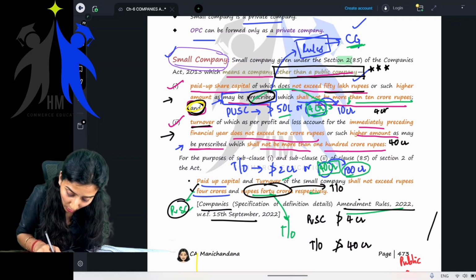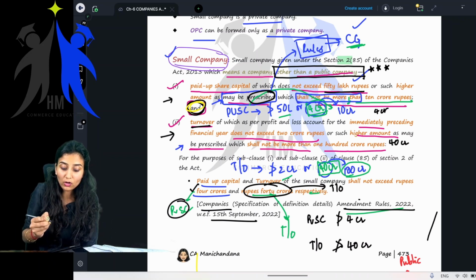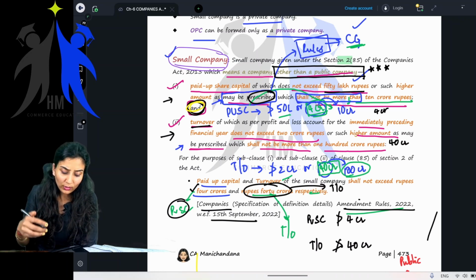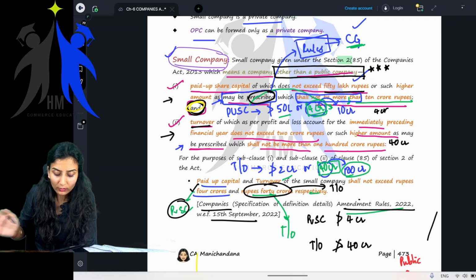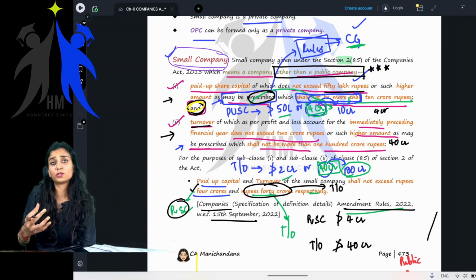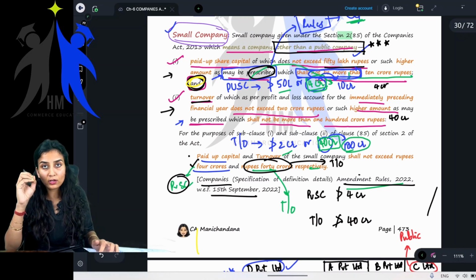See, "shall not be more than." This is very important. "Shall not be more than." You should not write "is equal to 10 crore or more" or anything else like "50 crore or more." No, it's not. It shall not be more than. These are all key points. You have to make sure you use these keywords while writing your exam.